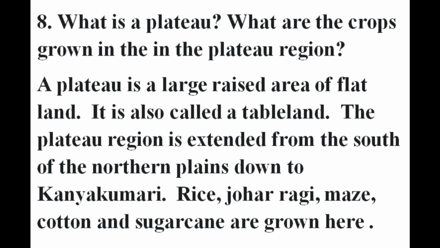Eighth question. What is a plateau? What are the crops grown in the plateau region? A southern plateau is a large raised area of flat land. It is also called tableland. The plateau region extends from the south of the northern plains down to Kanyakumari. Rice, jowar, ragi, maize, cotton, and sugarcane are grown here.